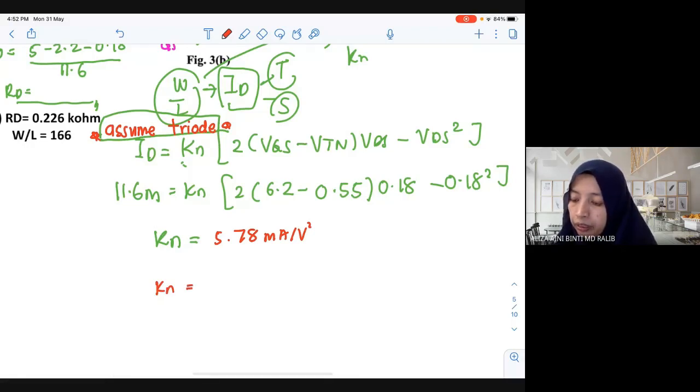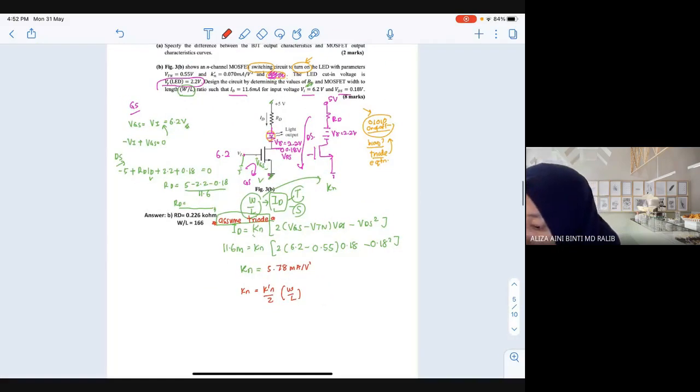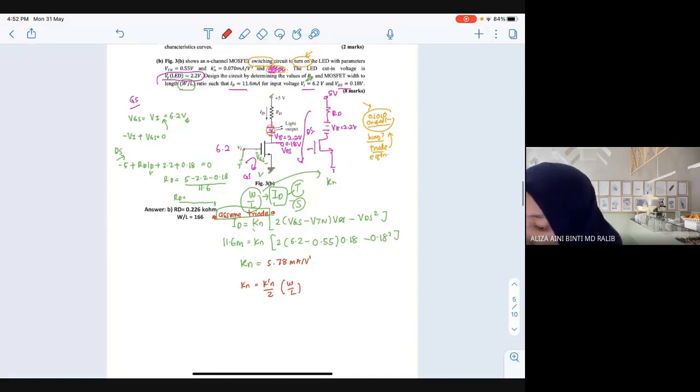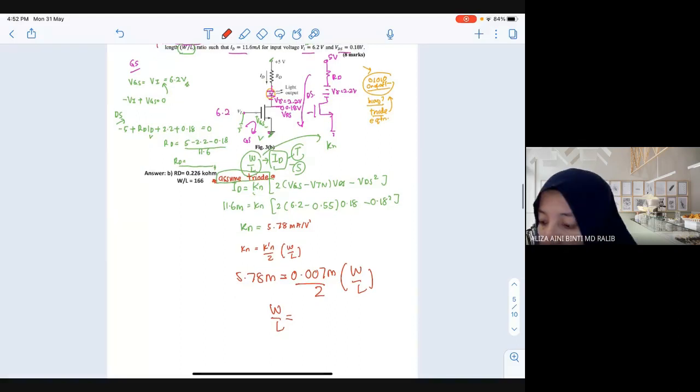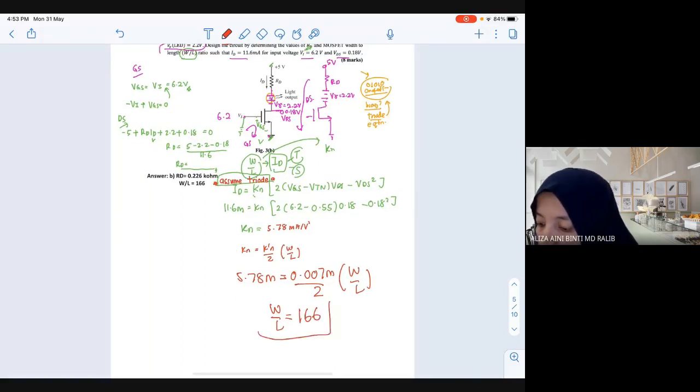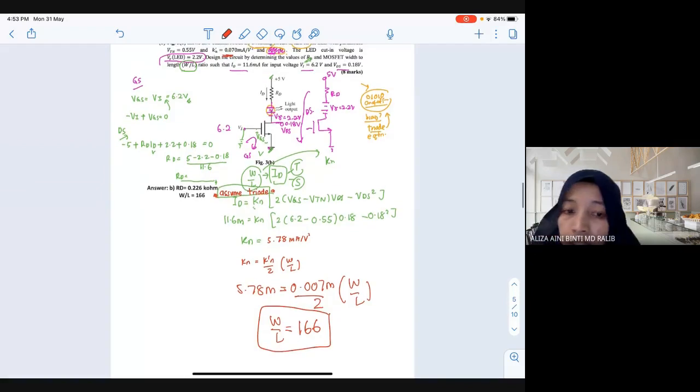K prime n over 2 times W over L, because what you need to find in this question is W over L. So you get 5.78 milli equals K prime, the process conduction parameter, here given as 0.007 milli, divided by 2 times W over L. Then you can calculate W over L, around 166.